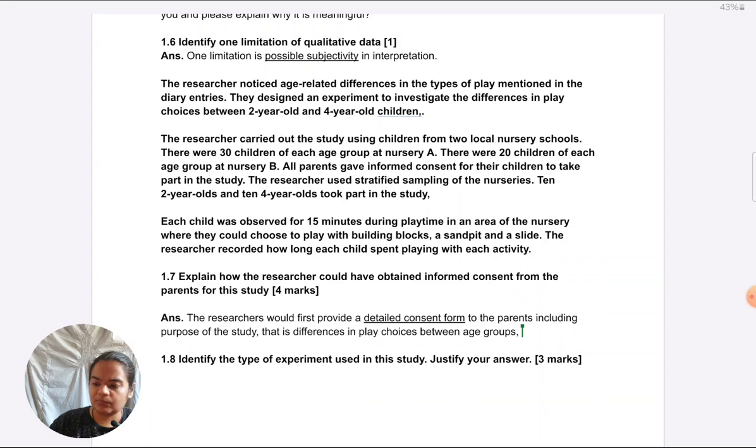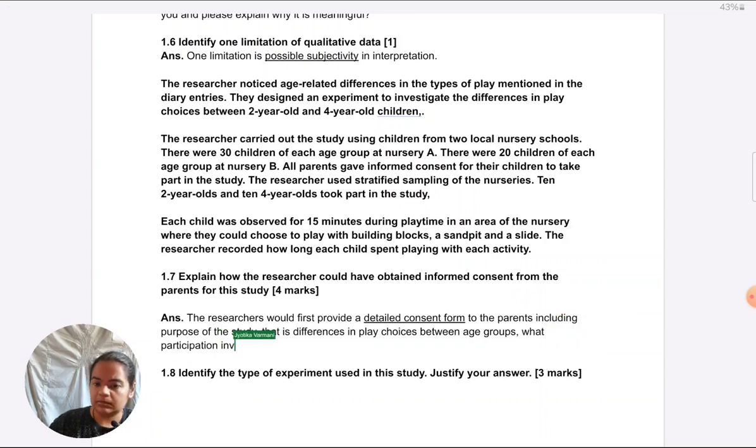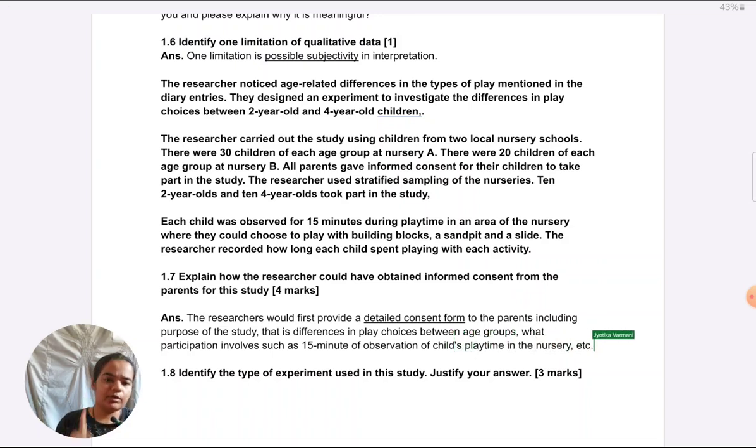What participation involves, such as a 15-minute observation of child's playtime in the nursery. So I've given the point and then I've given examples to contextualize the point.